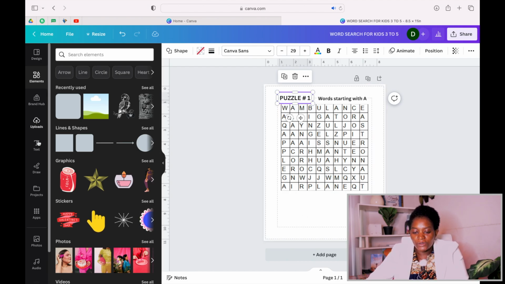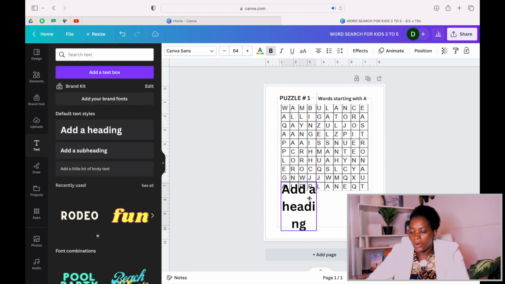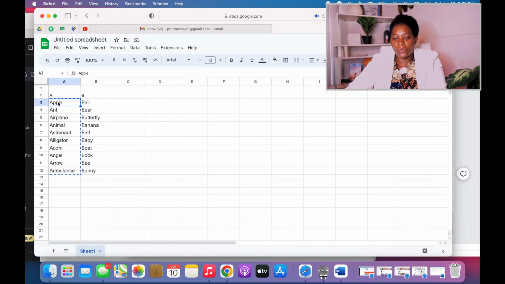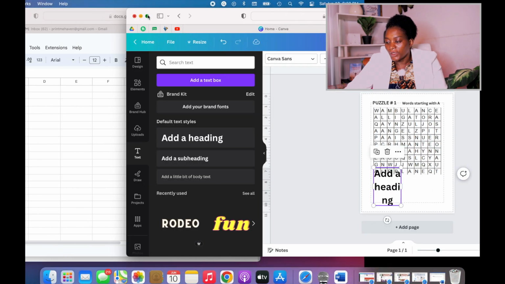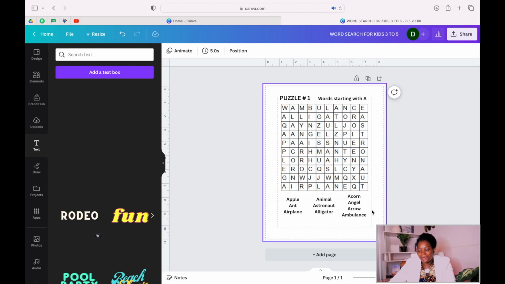Then the next thing that we can do is that we can come here to text, and then we take a text and put our words here. Let's go back to our words that we had come up with. We copy all these words. Then we come to our Canva and we type them inside here. So you take your time, you line up your word search, you see how it's coming out. And then, you know, so this will be your one page. If you are doing an adult book, instead of 10 words, you can do like 20 words on one page, and then make sure that you tick all the other sides to make it more difficult.